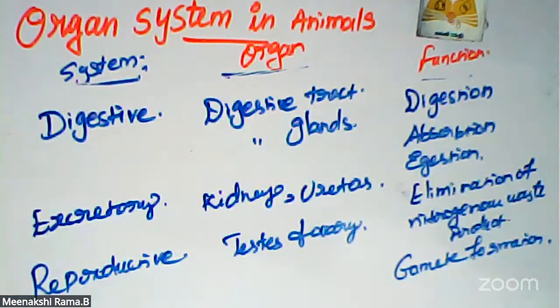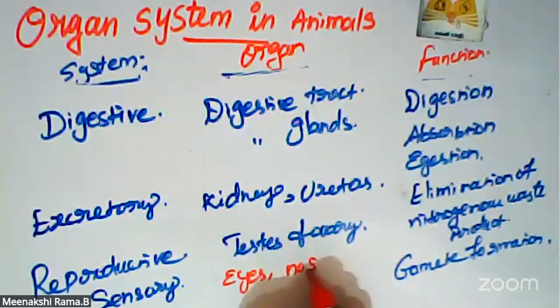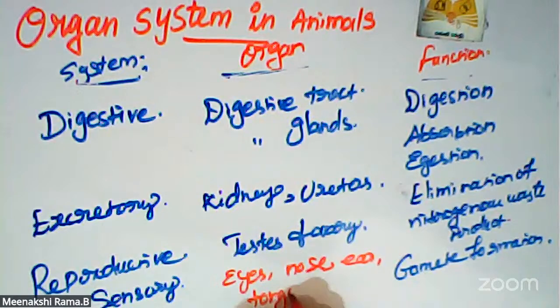And one more system is the sensory system. What are the sensory organs? Eyes, nose, ear, tongue, and skin. So these are the five sensory organs. What are the functions?